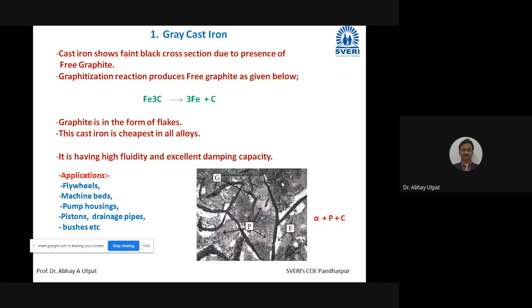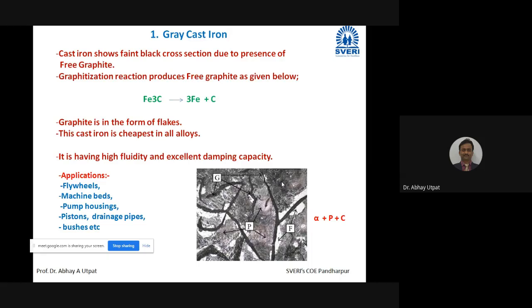From there, when you are cooling, this cementite decomposes into 3Fe plus C. This reaction is called the graphitization reaction. I repeat once again, Fe3C gives 3Fe plus C. That is called the graphitization reaction, and elements like silicon act as a catalyst which increases the rate of this reaction. This is called a graphitizing element.